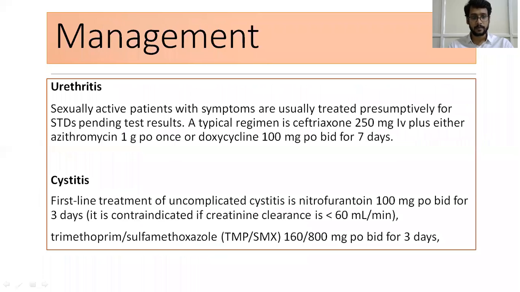Urethritis: in sexually active patients with symptoms, they are usually treated presumptively for STDs pending test results. A typical regimen is ceftriaxone 250 mg IV plus either azithromycin 1 gram orally once or doxycycline 100 mg twice daily for 7 days. In case of cystitis, first line treatment for uncomplicated cystitis is nitrofurantoin 100 mg BD for 3 days. Again, it is contraindicated if the creatinine clearance is less than 60 ml. Another drug is trimethoprim and sulfamethoxazole BD for 3 days.